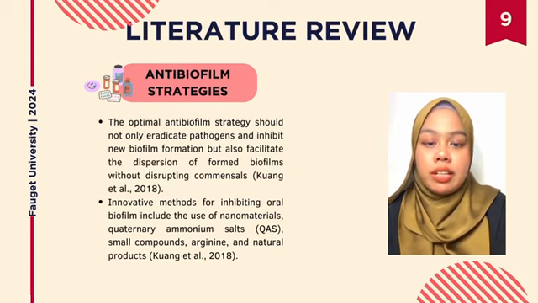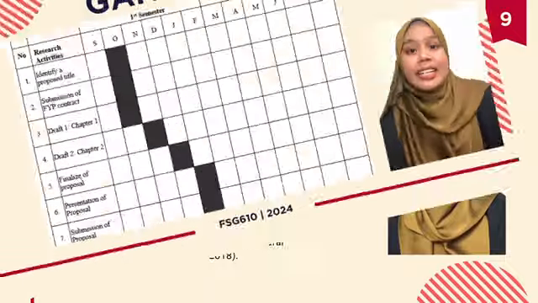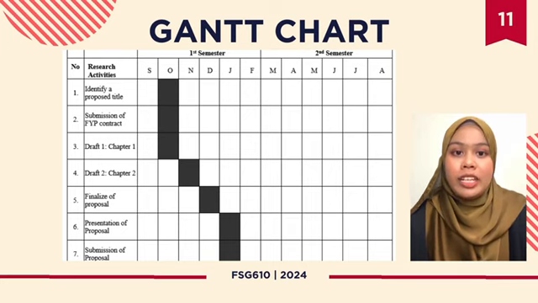arginine, and natural products. Numerous natural compounds derived from plants, microbes, and marine life have demonstrated anti-biofilm properties. For example, curcumin and tea extracts have excellent anti-adhesion properties against several gram-positive oral bacteria such as Streptococcus species and Staphylococcus species. Next, the Gantt chart here shows the timeline of the various steps of this project. It helps me to plan and track the progress of the project. Overall, I started working on my proposal in October and it will be submitted this January.